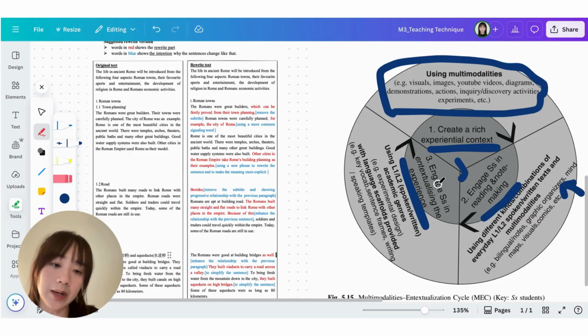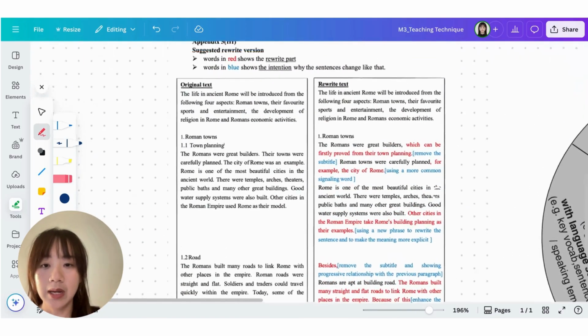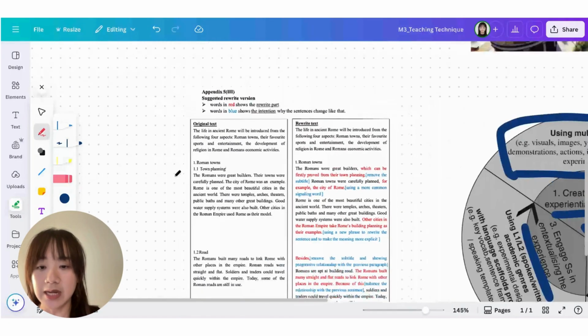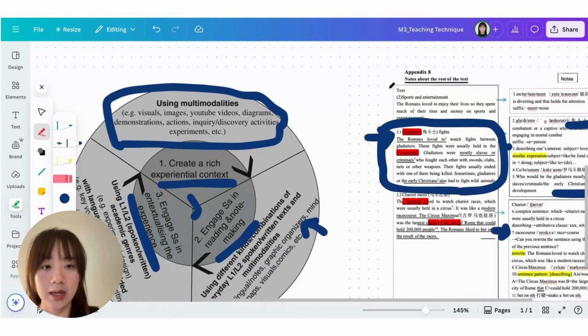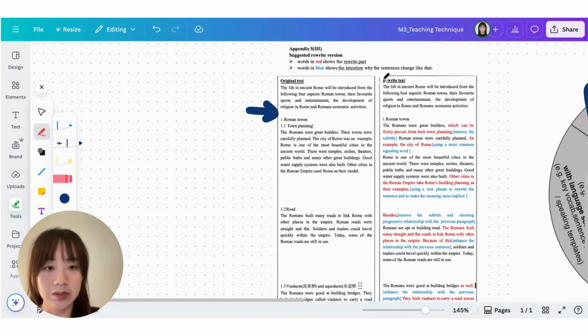So normally what I'm going to do is co-construct the paragraph with them again. Here's an example. The left side is the original text, which is similar to the previous one, and the right-hand side is what the student and I rewrite together.